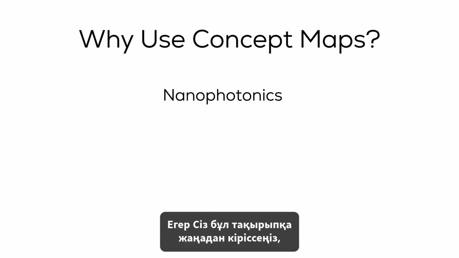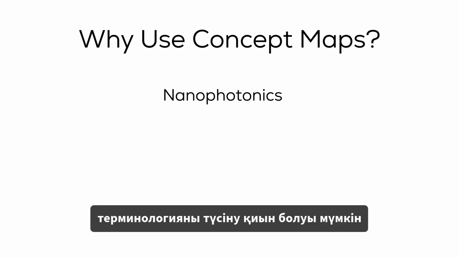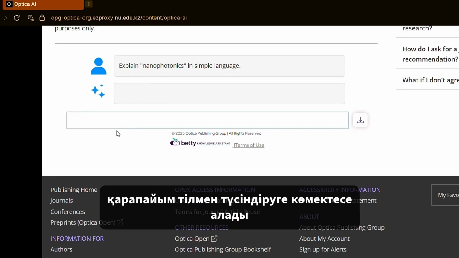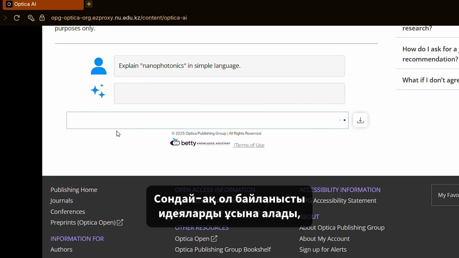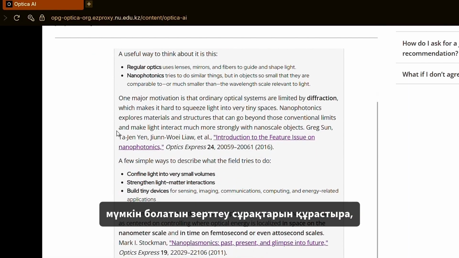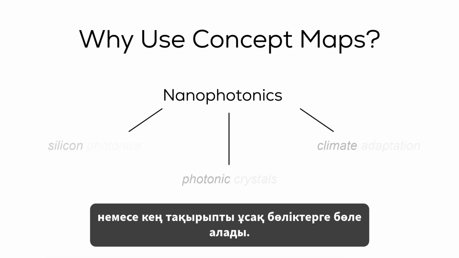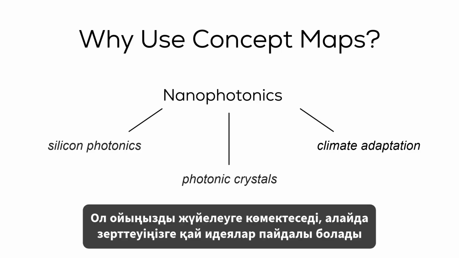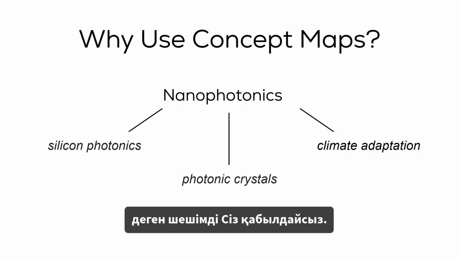If you're new to a topic, understanding the vocabulary can be difficult. An AI assistant can help explain unfamiliar terms in simpler language. It can also suggest related ideas, generate possible research questions, or break a broad topic into smaller parts. Think of AI as a brainstorming partner. It helps you organize your thinking, but you decide which ideas are useful for your research.